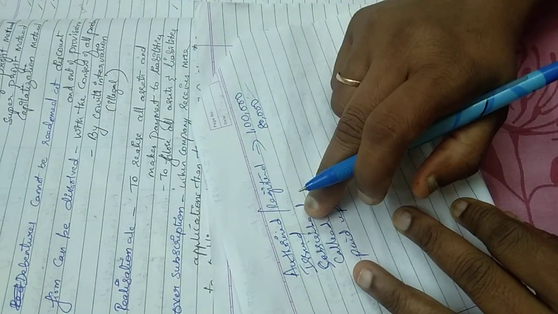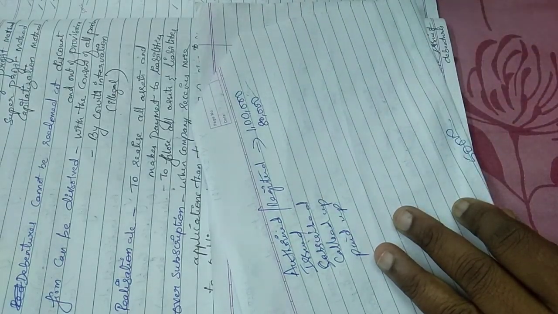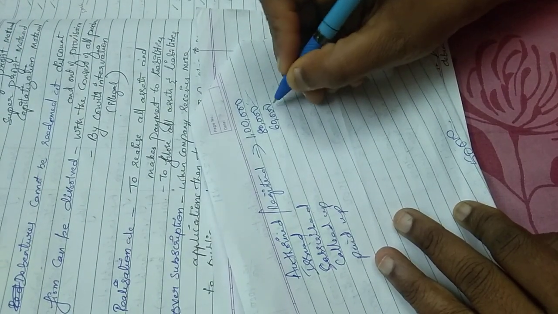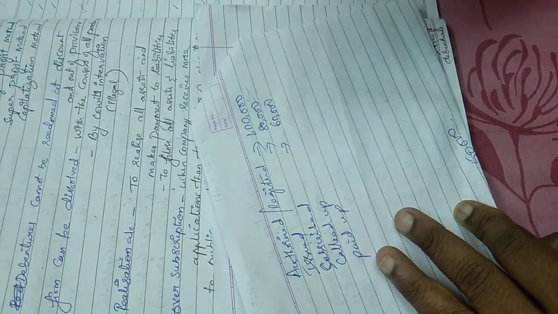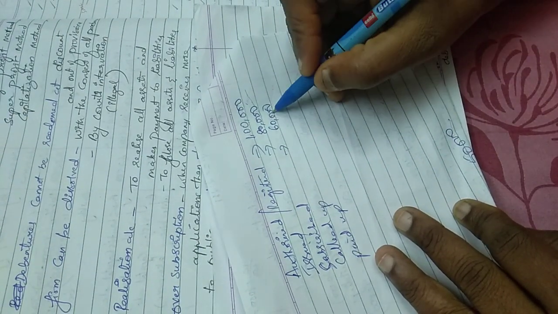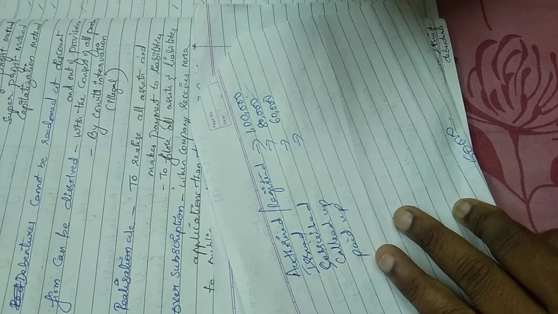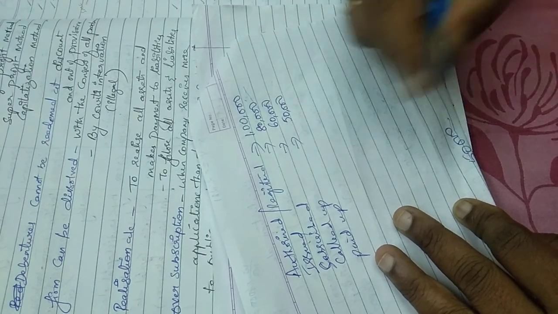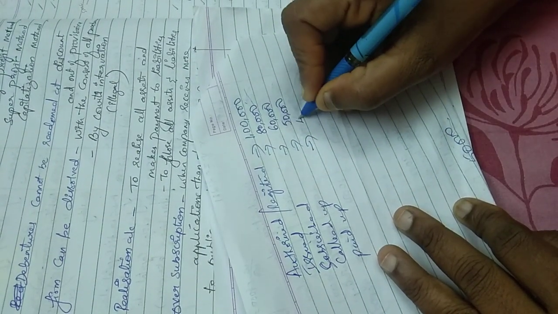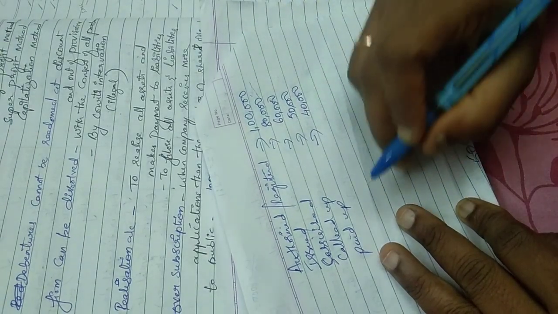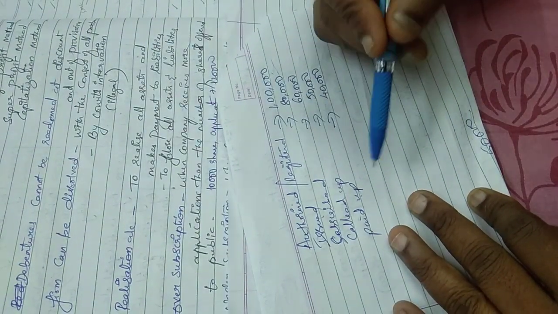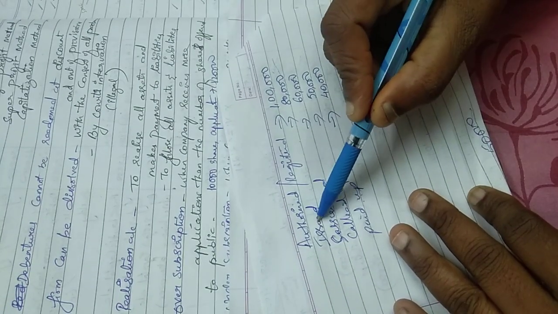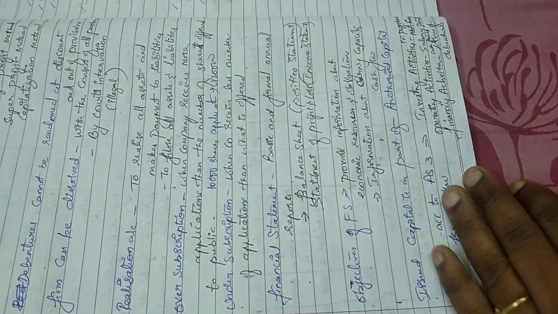What is subscribed capital? Subscribed capital is the part of issued capital which is subscribed by the public. For example, I am offering 80,000, and the public subscribes only 60,000. That is subscribed capital. In this 60,000, I might not require the entire amount, so I might make calls and take the amount from them. When I call 50,000 from it, that becomes called up capital. In that 50,000, if the public pays me 40,000, that is called paid up capital. So paid up capital is a part of called up capital. Called up capital is a part of subscribed. Subscribed is a part of issued. Issued is a part of authorized capital.